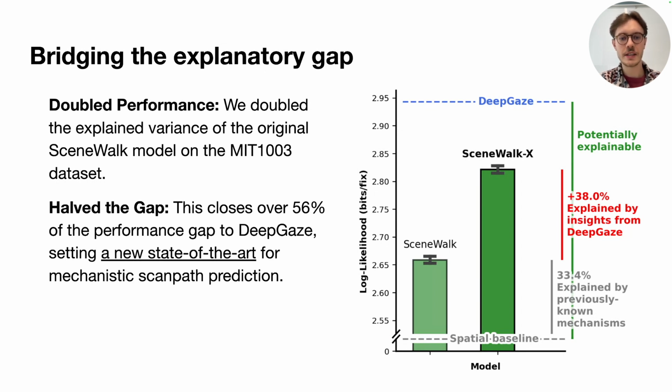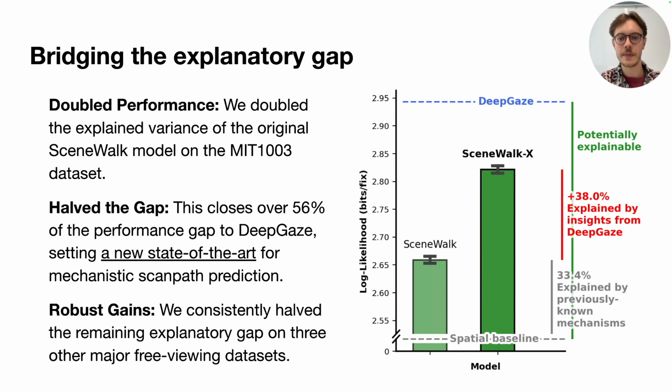And crucially, this wasn't just a quirk of one dataset. We validated this on other datasets, including Daemons and COCO Freeview, and we consistently close the remaining explanatory gap. This proves that the gap between interpretable models and black box models is not unbridgeable. We can use deep learning models as scientific tools, in this case, to find the missing pieces and build better, high performing, and understandable models of cognitive phenomena.